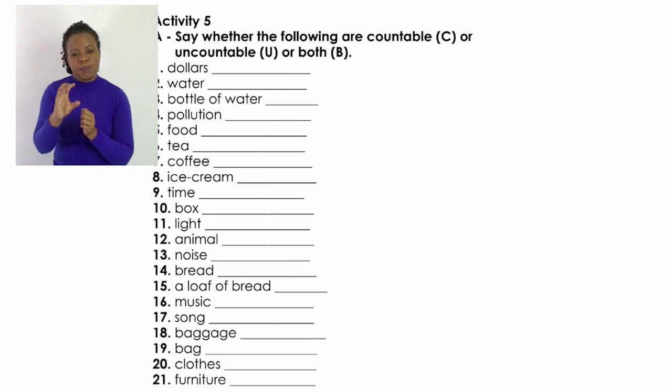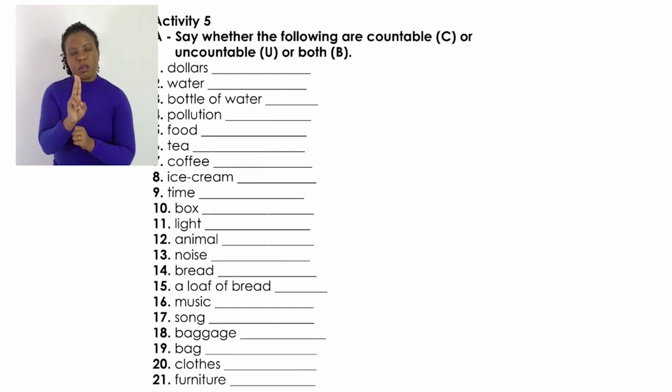Number 2 says water. Do we say 1 water, 2 waters, 3 waters? No. We said water is uncountable. So you put a U there.